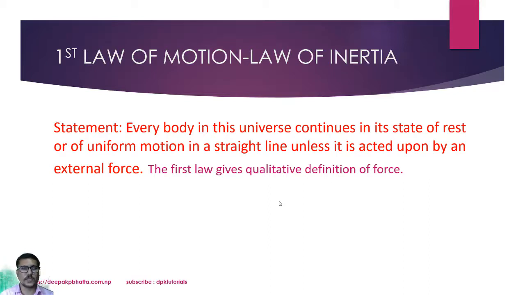If there is no external force, the body remains in its state, whether it is at rest or in motion. That's why it is called the law of inertia.